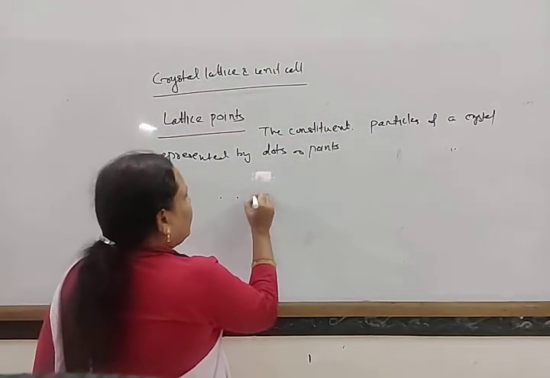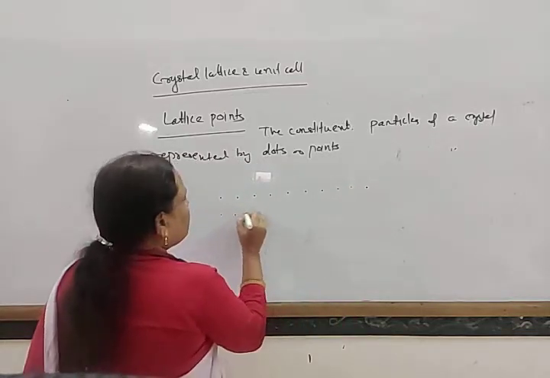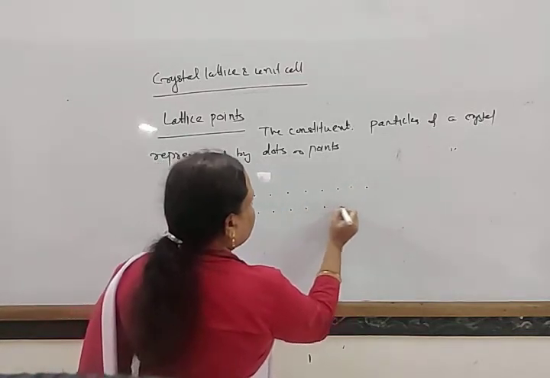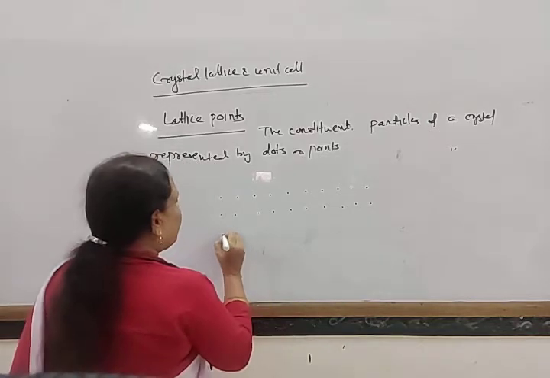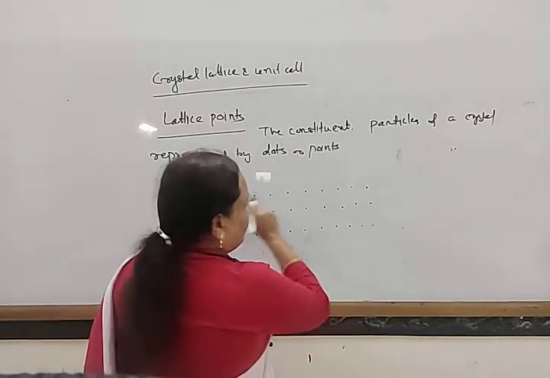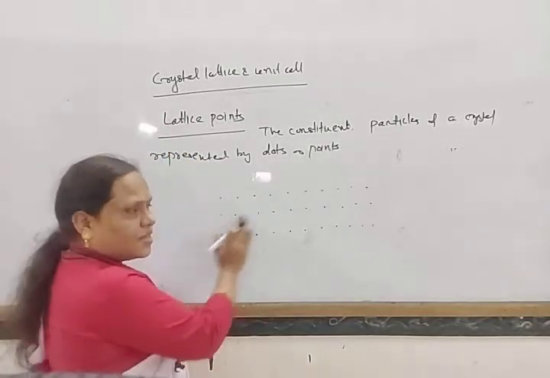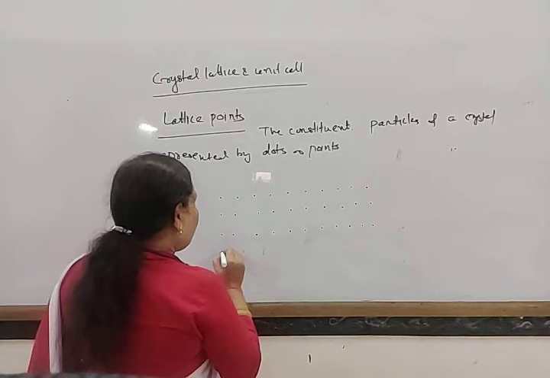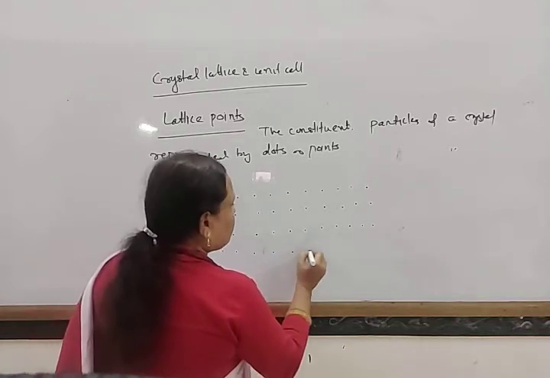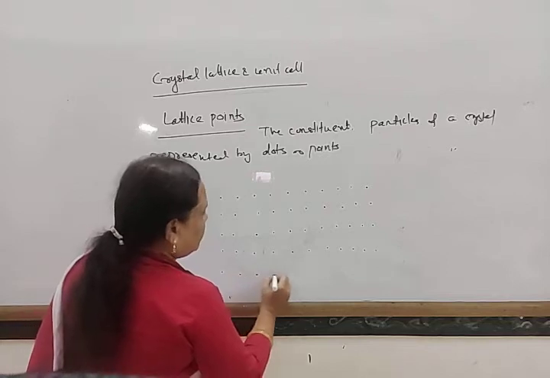Suppose we arrange these lattice points in one direction. So this is one dimensional. If these lattice points are arranged in a plane, suppose this is the x-axis and this is the y-axis in the plane of this whiteboard, then this is a two-dimensional structure.